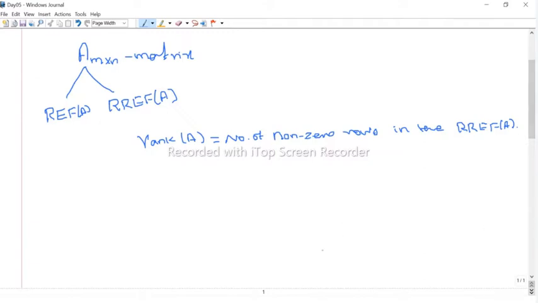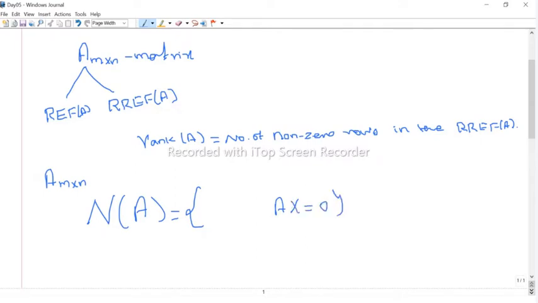Given any A, we can talk about the null space of A. We define the null space N(A) as the solution of the homogeneous equation. Suppose A is an m by n matrix, so we consider the solution of the system Ax = 0.